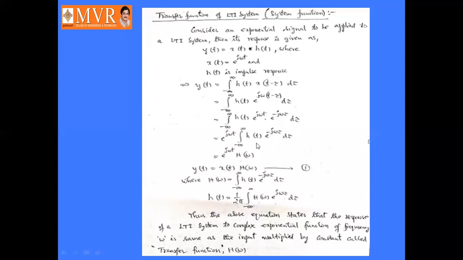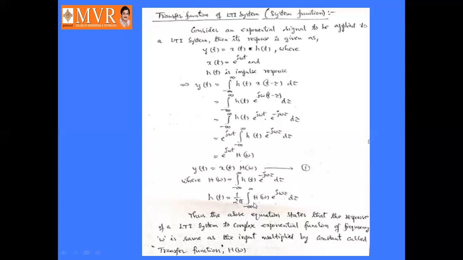This integral is nothing but H of omega, so y of t equals x of t into H of omega. Let this be equation number 1, where H of omega is integral minus infinity to infinity h of tau into e power minus j omega tau d tau.